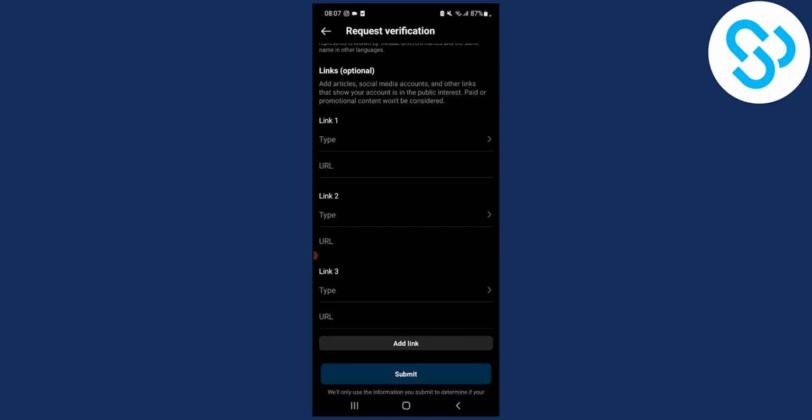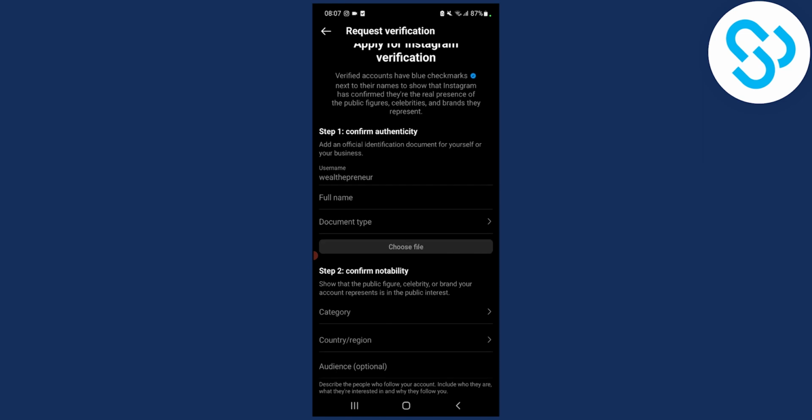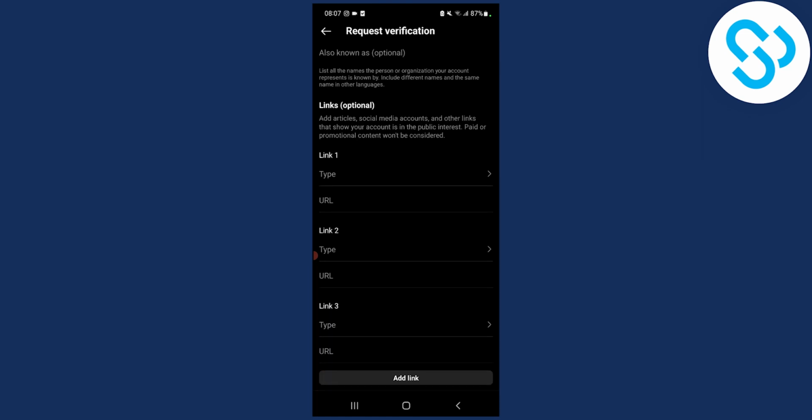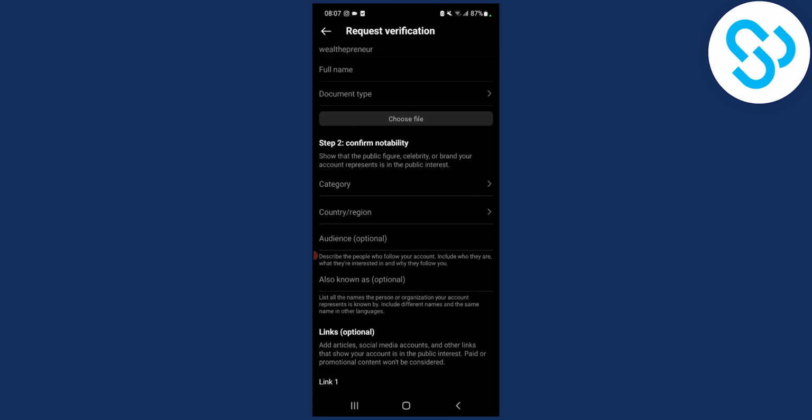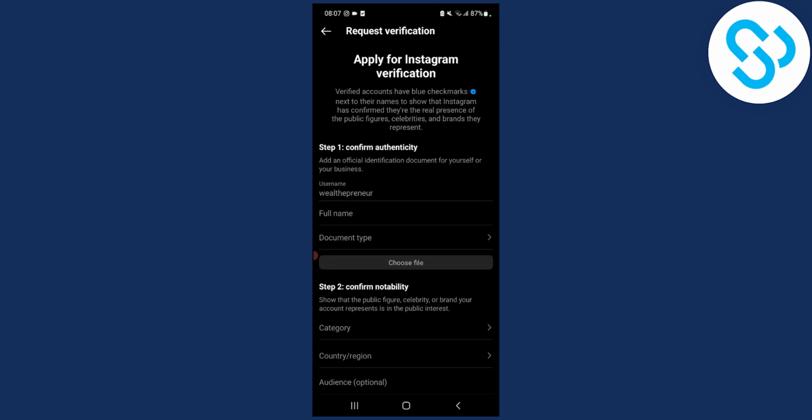So what's so good about this is if you have a couple of PR articles online about you, then you can put all the articles right here. And I would suggest to have at least 3 articles, and then you would be able to get a verification, right? Because you're a public person, right? That's pretty much how to get a verification.